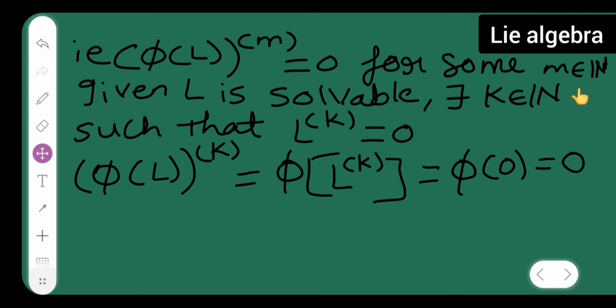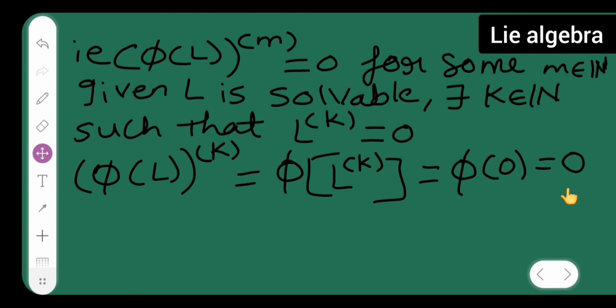Given L is solvable, there exists k in N such that L raised to power k is equal to 0. So phi(L) raised to power k is phi of L raised to power k, which is phi of 0, which is nothing but 0.